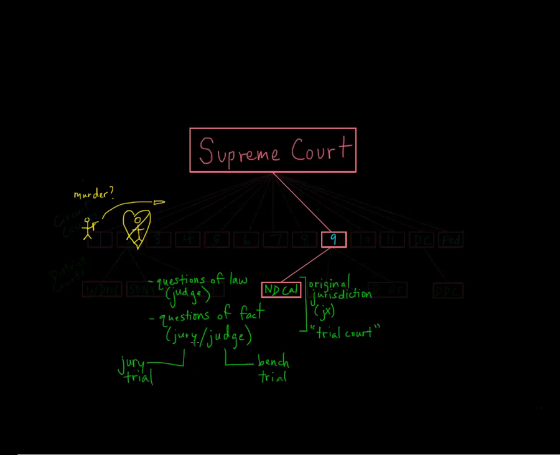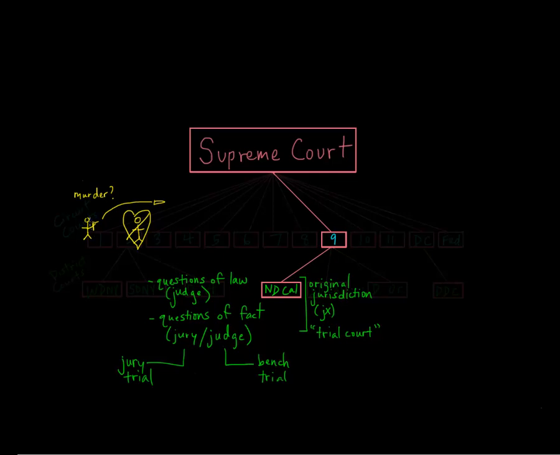All right, notice that in the trial court, both the questions of law and the questions of fact have to be answered. Even if we know that someone can be guilty of murder for shooting a gun at another person and scaring that person to having a heart attack, even if we know that that is murder, we can't find the person in our example to be guilty of murder if we don't know whether that's actually what happened. Okay, so answering the question of law that yes, this could be murder isn't enough. We have to know what actually happened too. We have to answer the questions of fact.